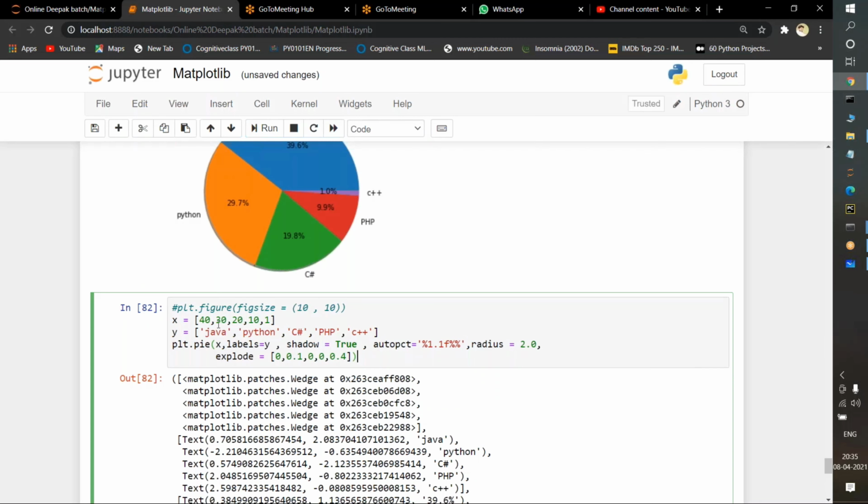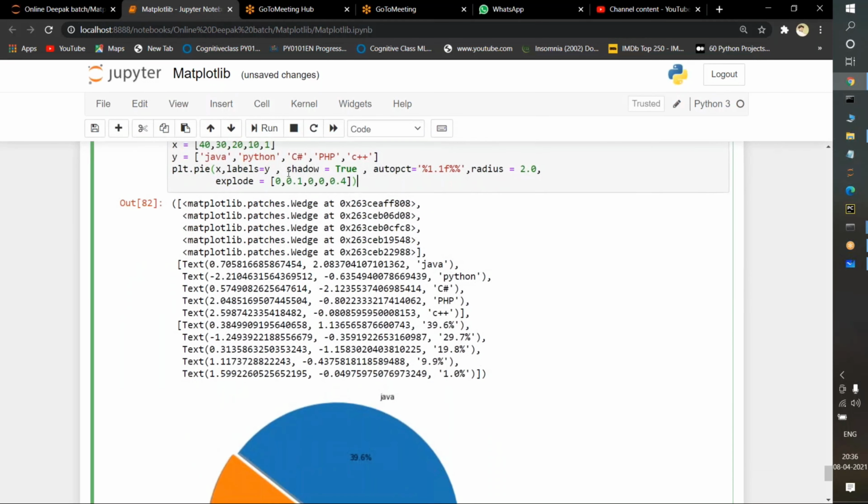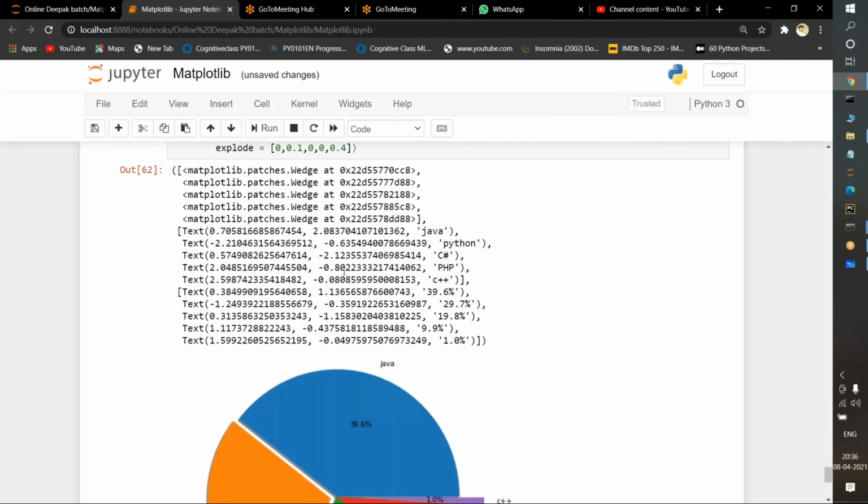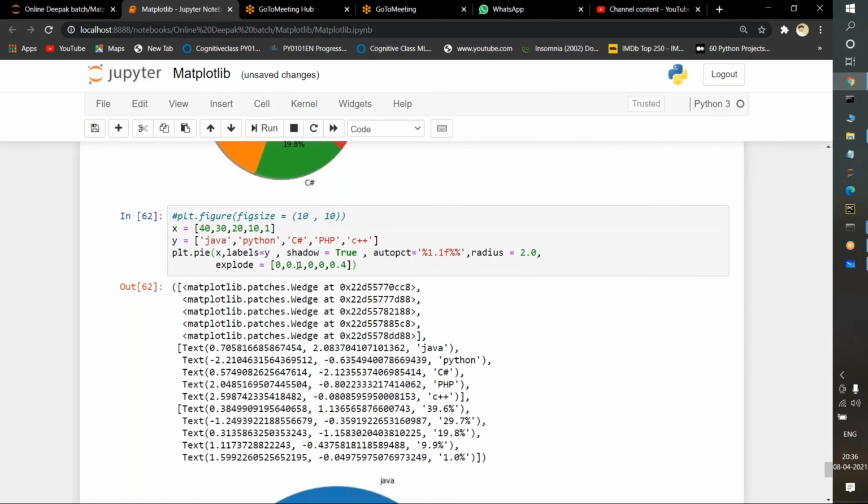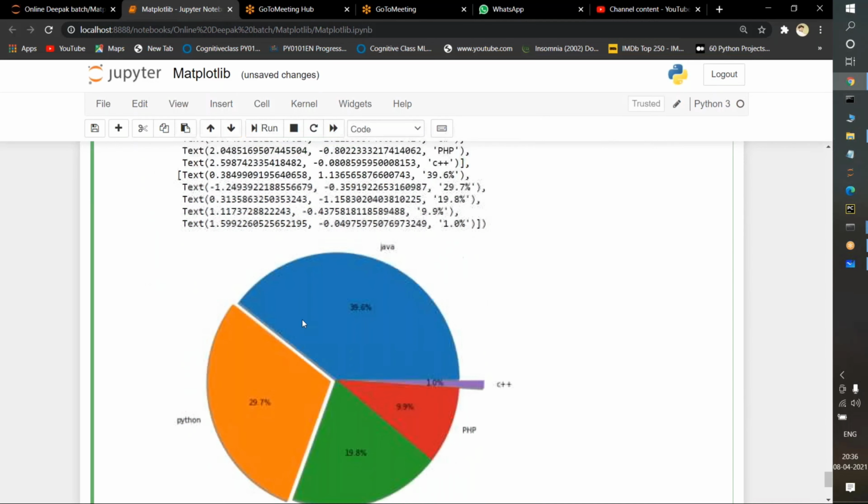What do you mean by this? For Java, I am passing 0. For Python, I am passing 0.1. For C#, 0. For PHP, 0. For C++, 0.4. If I execute it, see, for Python I am passing 0.1, so it moves out from the pie chart, from the circle, and comes outside.